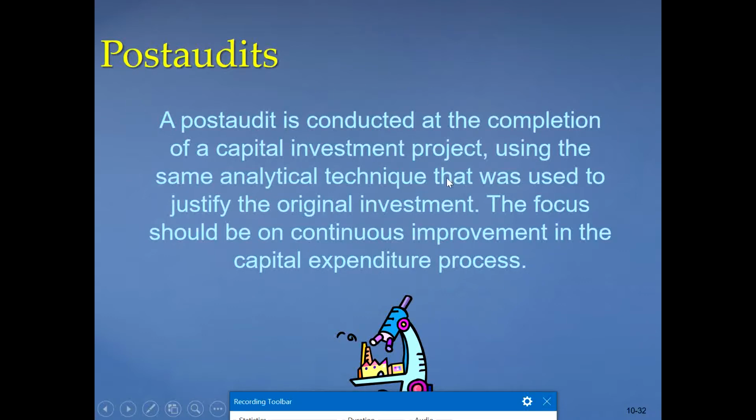Any approach we can use, but with experience of making different decisions, we make an audit, means we evaluate, we go back and see what was our actual NPV and how we estimated, and see which method gives us the best result. So we audit ourselves and see the thing in detail, and how we can learn from this capital expenditure process, how we can improve decision making in the capital expenditure process.